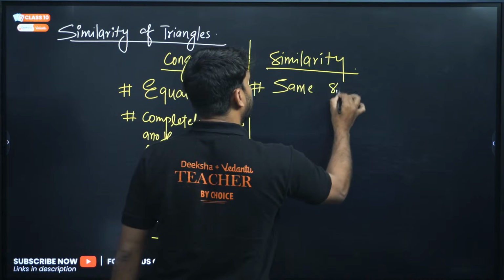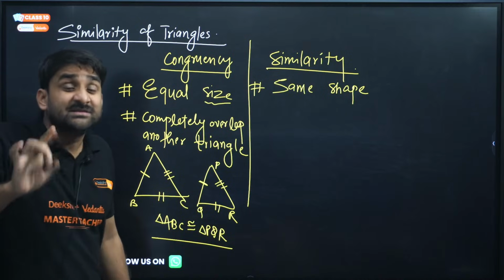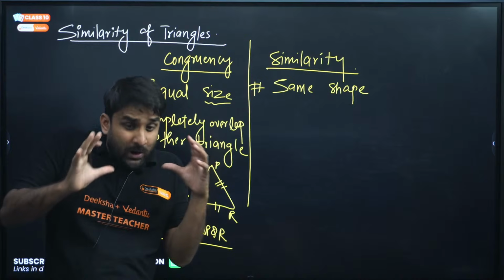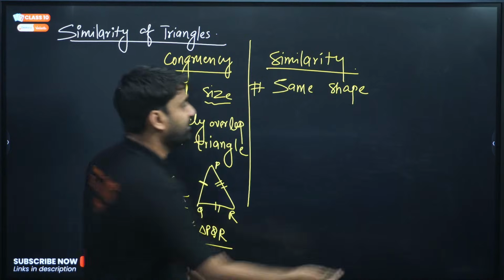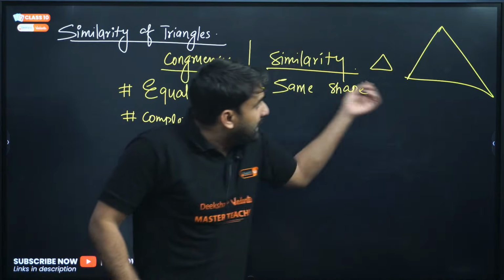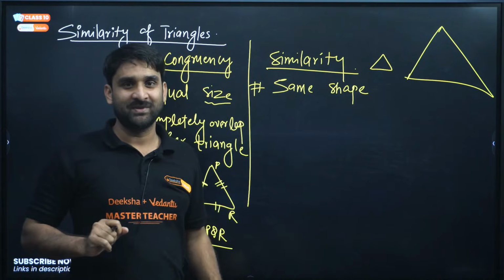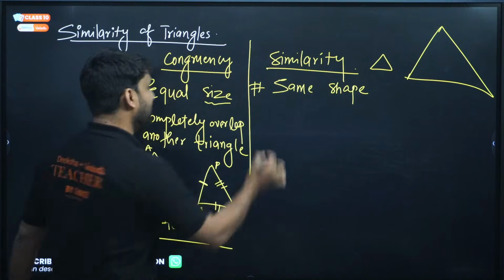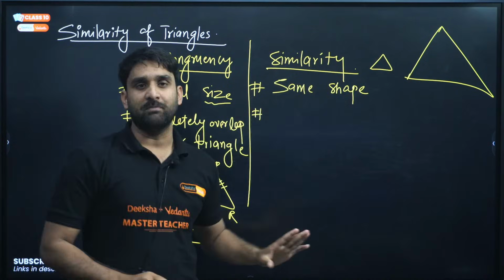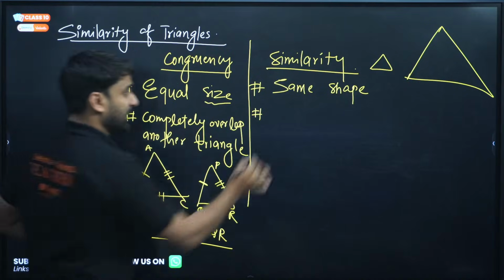But when we talk about similarity, my dear, similarity means what? Same shape, not size. Same shape, not size, same shape. The triangles will look similar. One triangle might be smaller and the other might be bigger, but they look similar. The shape is the same. That is called similarity. And they can overlap and they cannot overlap, my dear. Both conditions are possible.